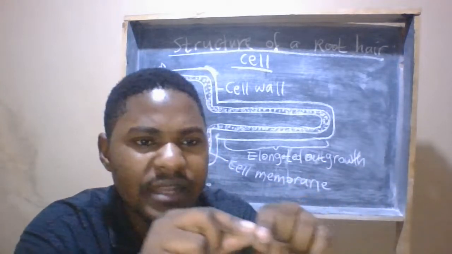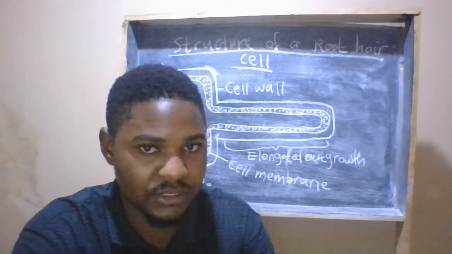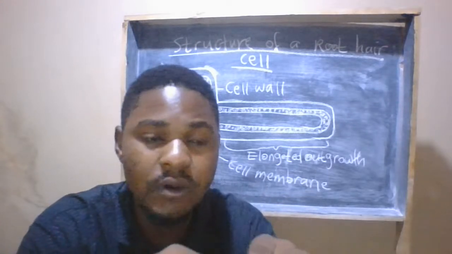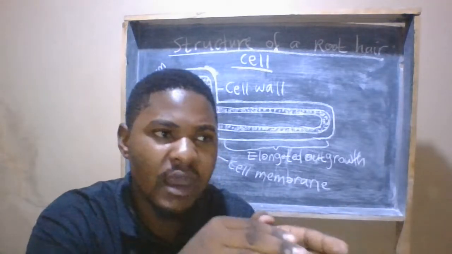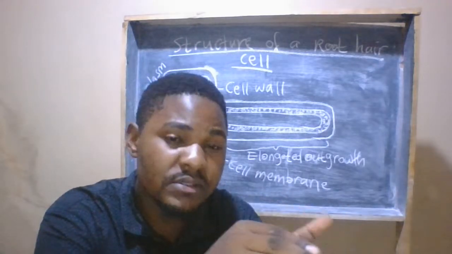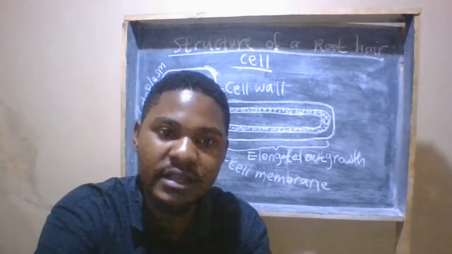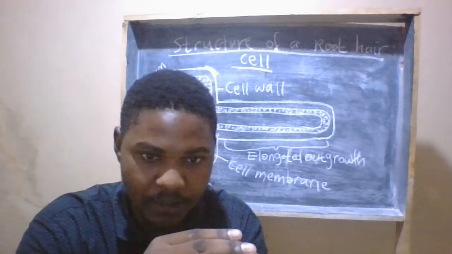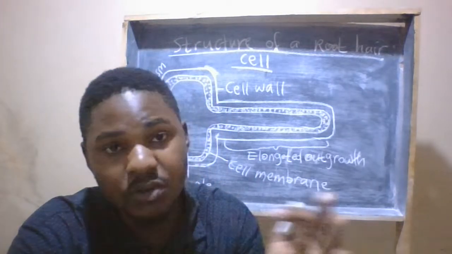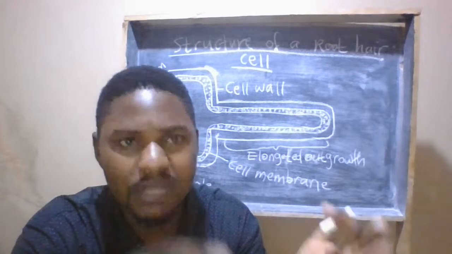The water and the mineral salts are already in the xylem vessel, but still in the roots. What process occurs for the mineral salts and the water to move from the xylem in the roots up the plant? Very important. How does that happen?